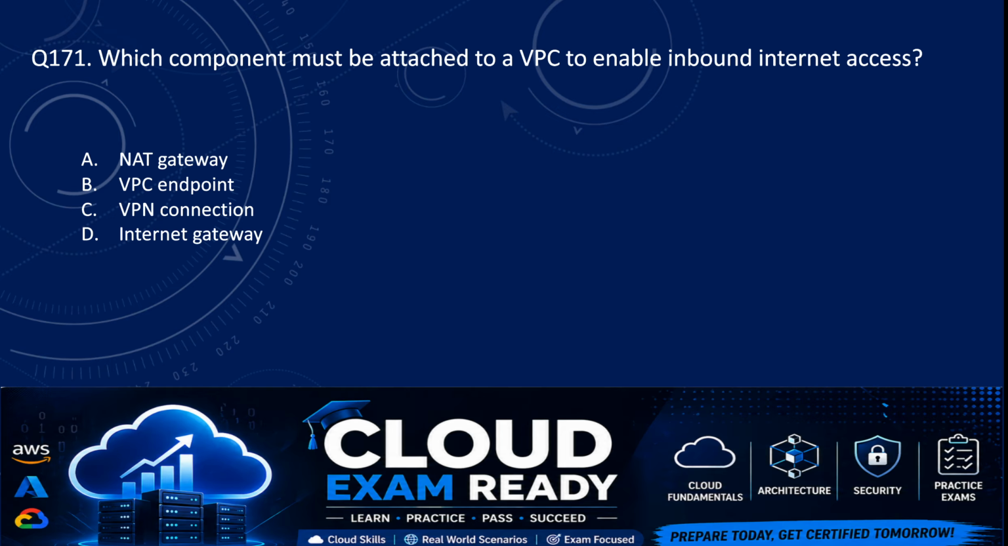Next, question number 171. Which component must be attached to a VPC to enable inbound internet access? So we have options. Option A, NAT gateway. Option B, VPC endpoint. Option C, VPN connection. And option D is internet gateway. So the correct answer here is option D, which is internet gateway. So if you want to enable inbound internet access, we need to attach internet gateway to our VPC.